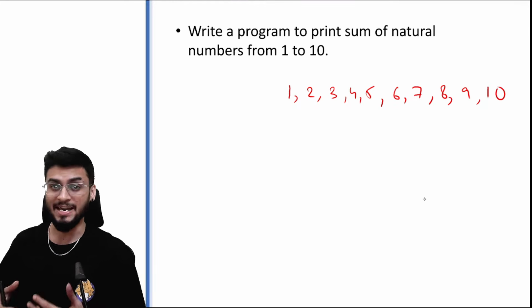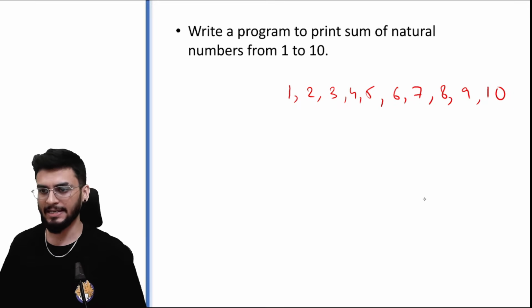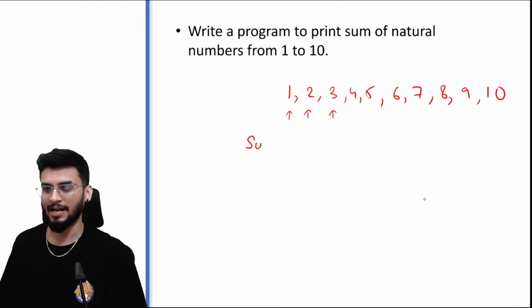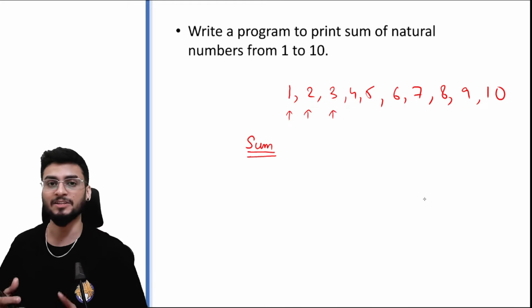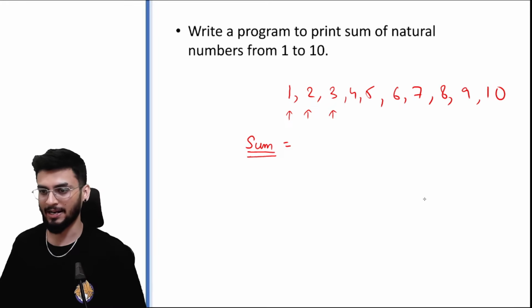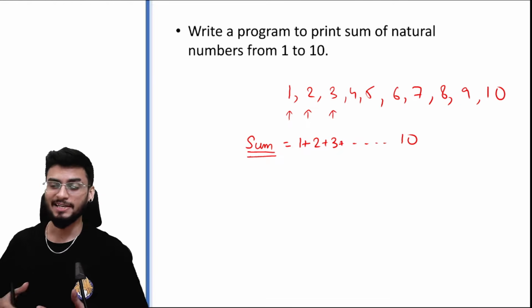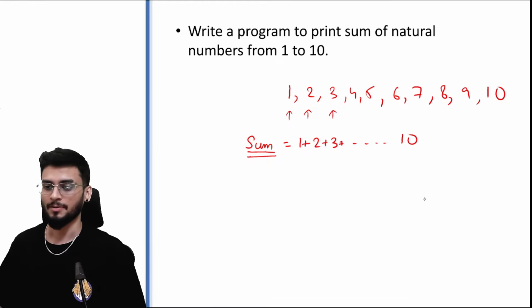So the logic I will be using here is, मैं एक एक करके सारे numbers लूंगा and I will keep on adding to a main variable. I can just say I have a sum where I will store all these values and I do this 1 plus 2 plus 3 till 10. Please note there are multiple ways to solve this problem, but I will be using a simple approach.